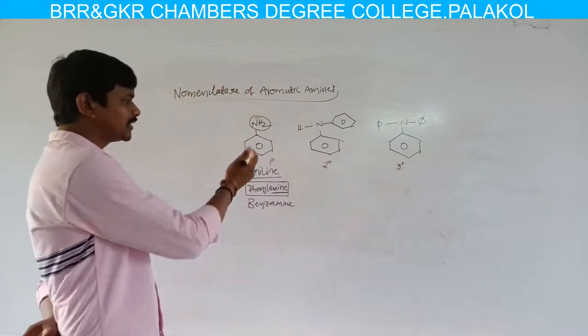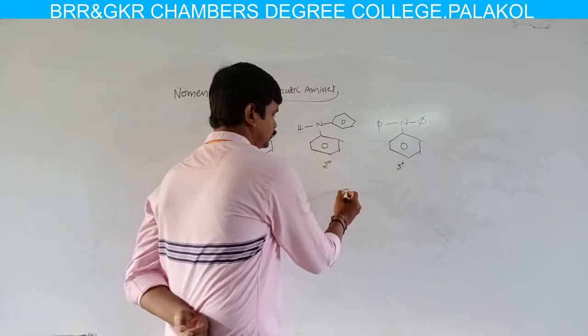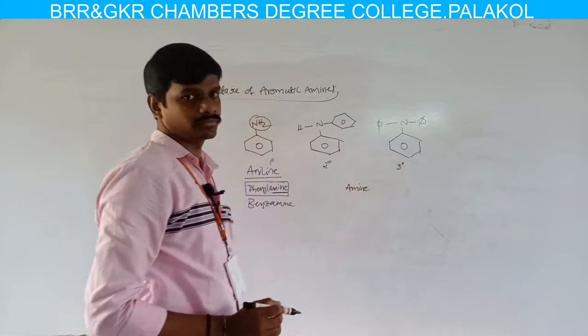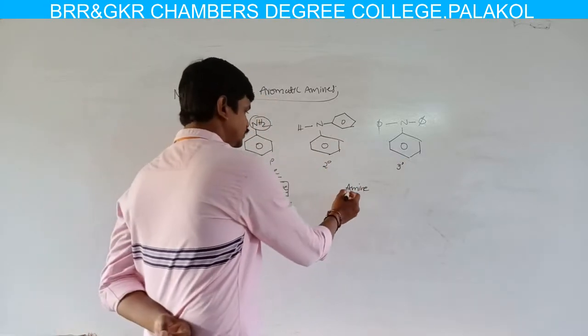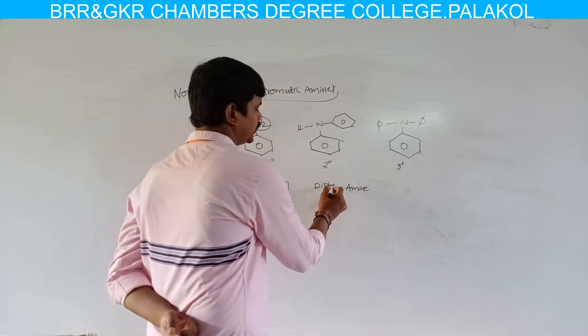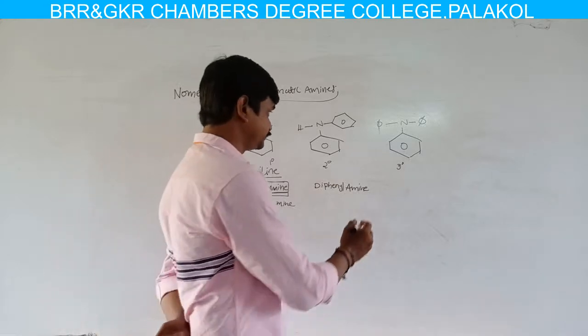Now what is the name of this compound? Here nitrogen is attached to two phenyl groups, and the common name we can write is amine. To this amine we can add the diphenyl group: diphenylamine.